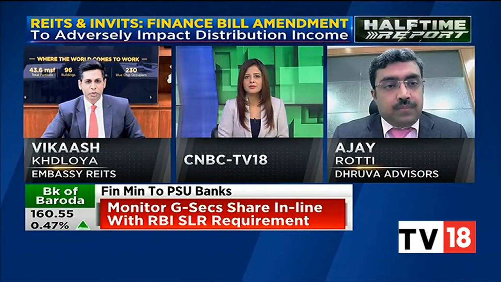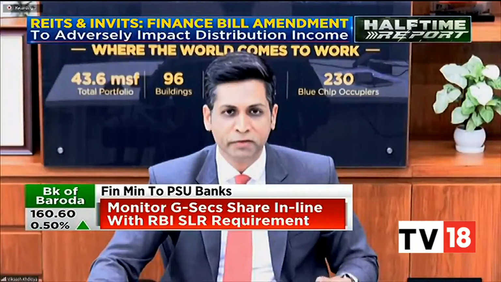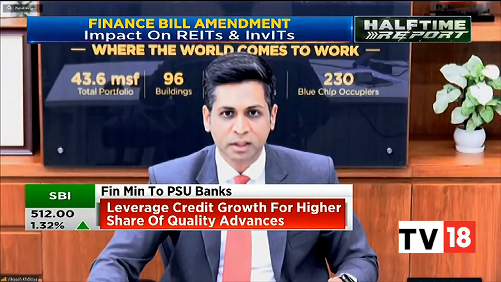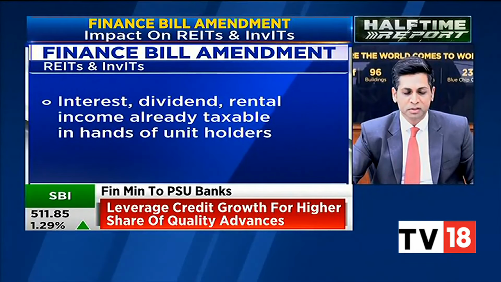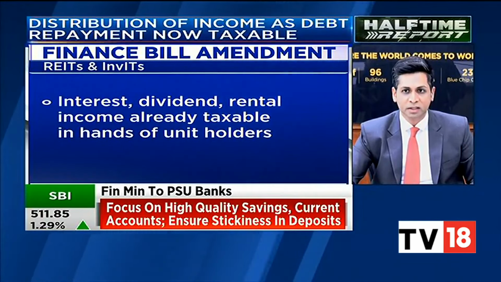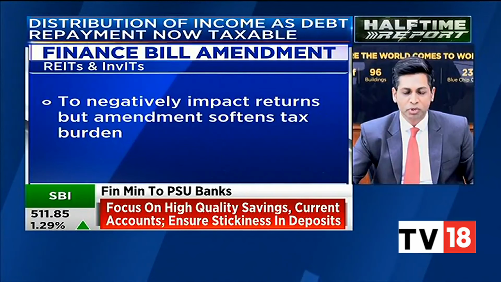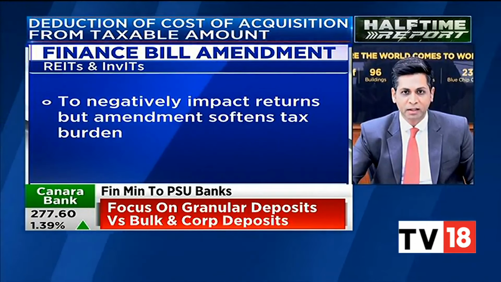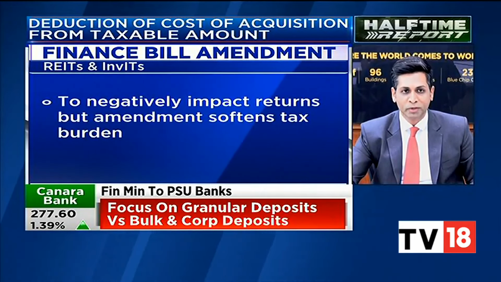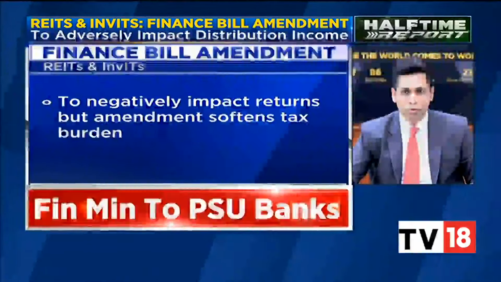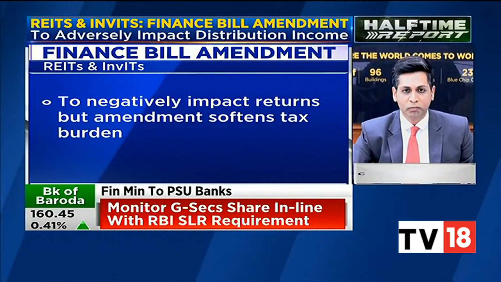Yeah, sure. Thank you, Nisha. Good afternoon, everyone. So one, we are very pleased with the outcome. As Ajay mentioned, this is beneficial both to institutional and retail investors. Now, if I just take Embassy REIT as an example and give some numbers, as you rightly mentioned previously, we had stated that about 40% of our distributions each quarter comprise the debt repayment component, which is what we're discussing today in terms of the tax impact. Taking the FY23 midpoint guidance of 21.7 rupees per unit on the distributions as an example, about 8.7 rupees per unit was a repayment of debt component.